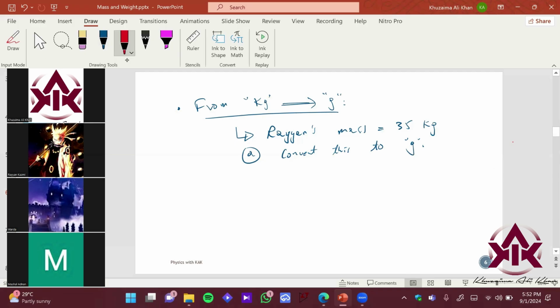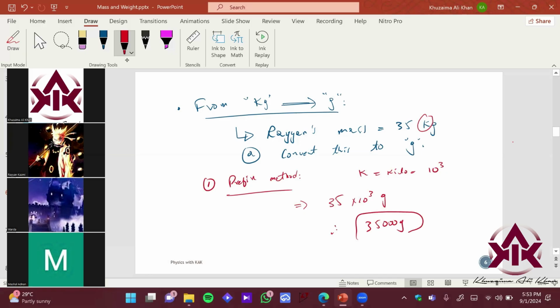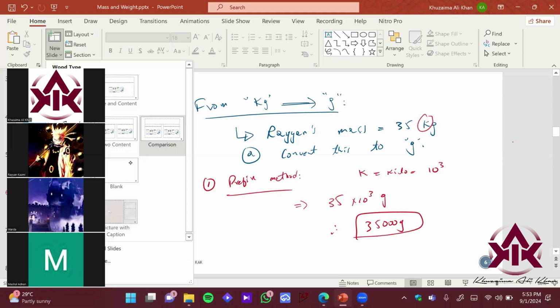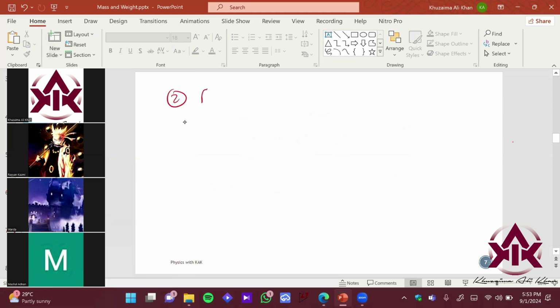We have two methods to solve it. Method one is the prefix method, right? But you can watch the recordings, this is chapter number 1. So what is the prefix method? We have seen that kilo is equivalent to 10 to the power 3, right? So just remove this prefix, and you get your mass in grams. So it's going to be simply 35 times 10 to the power 3 grams, which is equivalent to 35,000 grams. Or the second method, which we did in the last slide, we can use over here, that is the ratio method, and that also works pretty well over here, right?